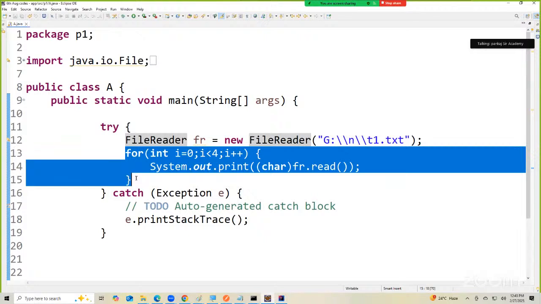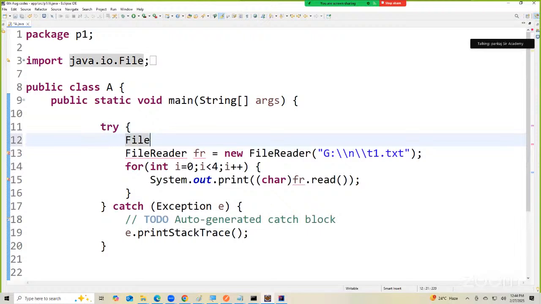But here, reading of characters is happening one by one. It's not reading words, it's reading character by character. If I write 1, 2, 3, it will read 1, then 2, then 3, then 4. There are definitely performance issues that you can see when we are reading the file content like this. Now, how do I do that?